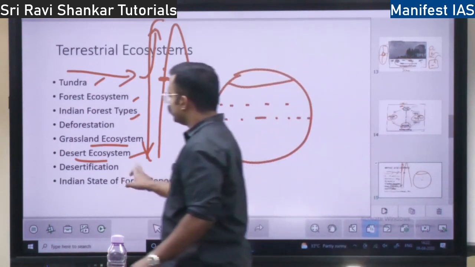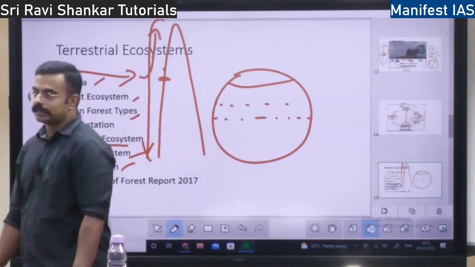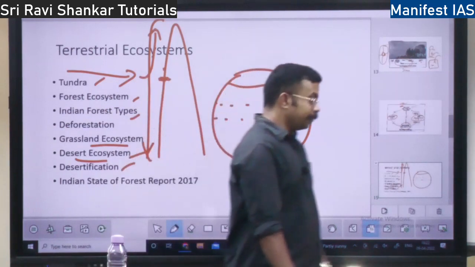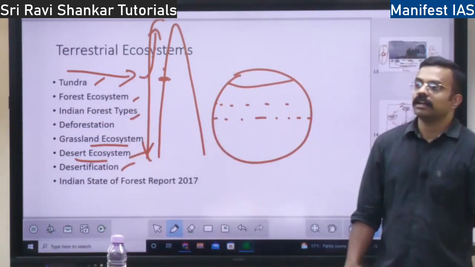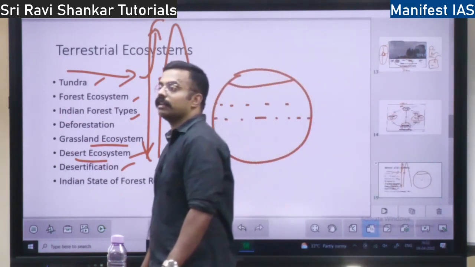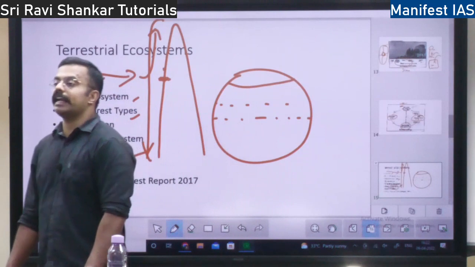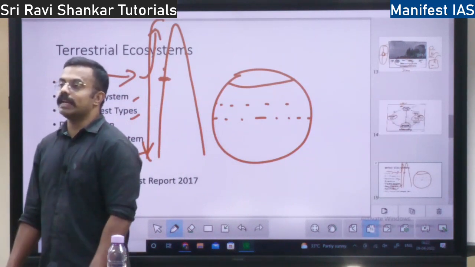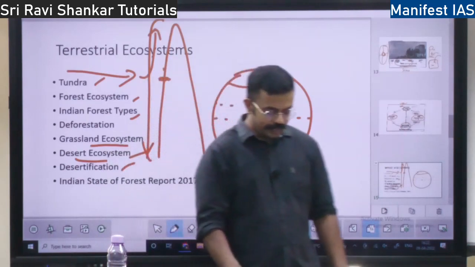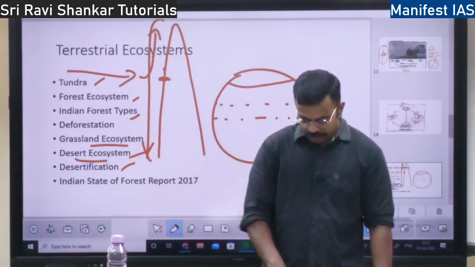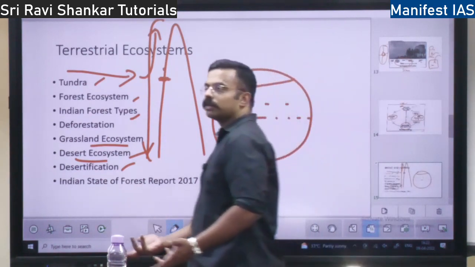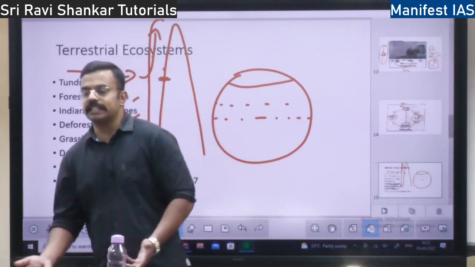Next, we will talk about desertification. What do you mean by desertification? See, fertile soil becoming infertile, the degradation of soil, soil getting degraded or going less quality, losing its fertility is called desertification, right? So once soil loses fertility, it will become what? Desert-like soil. That is why it is called desertification.